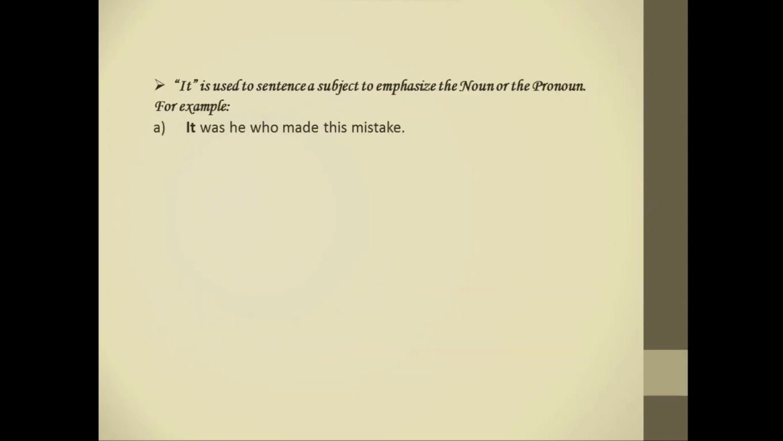Next, it is used as the subject of a sentence to emphasize the noun or the pronoun. For example, it was he who made this mistake. Here, it is used to emphasize the pronoun, that is he, emphasizing that he is the only one who has made the mistake. Now, let's see the second type of pronoun, that is possessive pronoun.